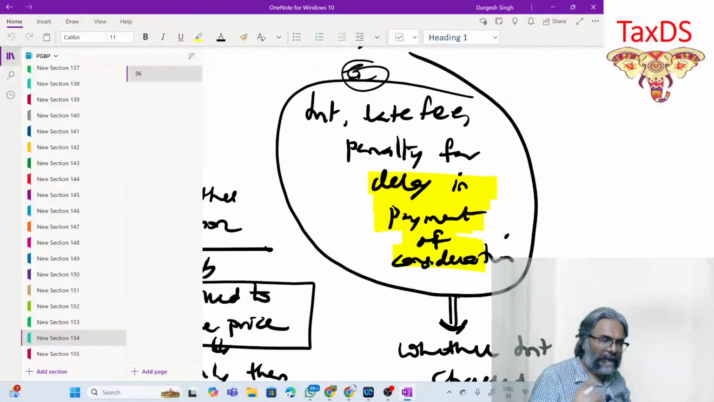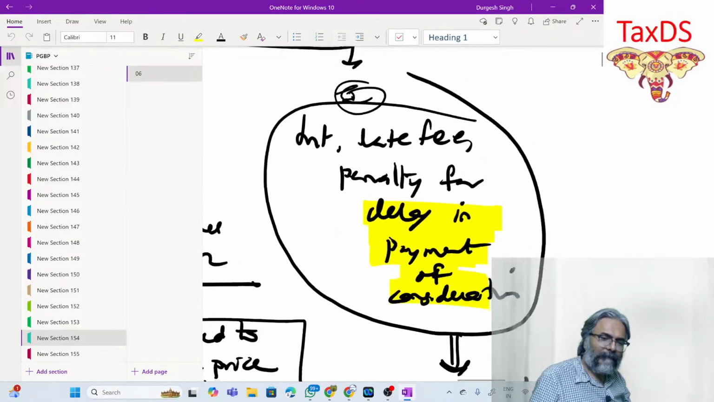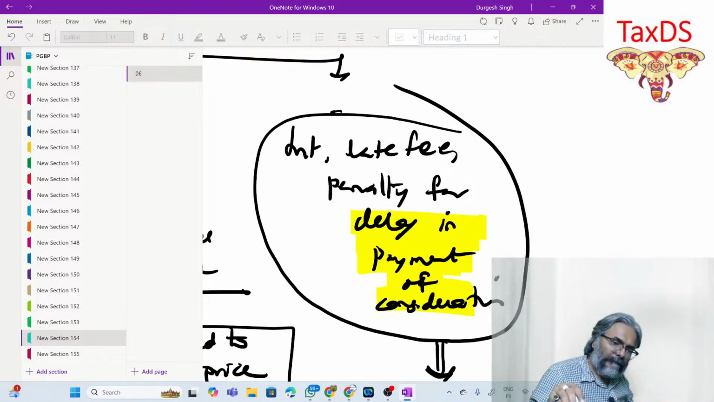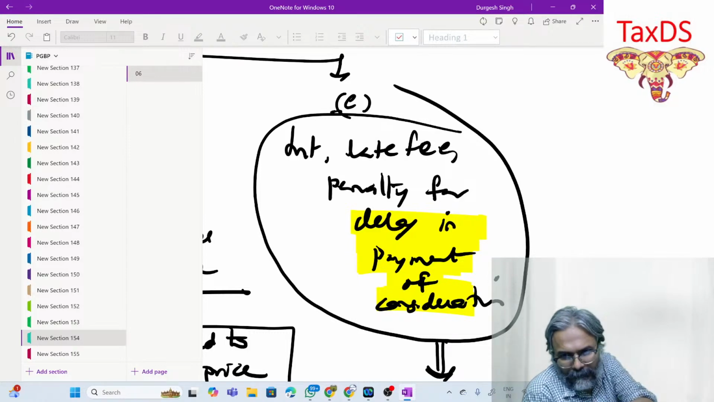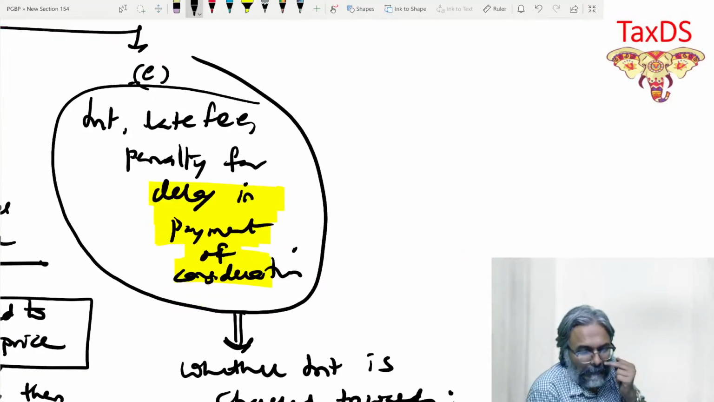The last point, students, is, please write the last one. 15.2e. So the last one, 15.2e. So 15.2e, students, please take a note of it. Interest, late fees, penalty for delay in payment of consideration. That is 15.2e now.